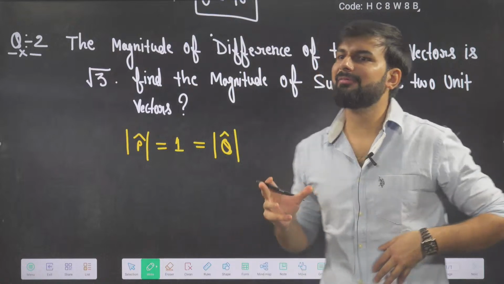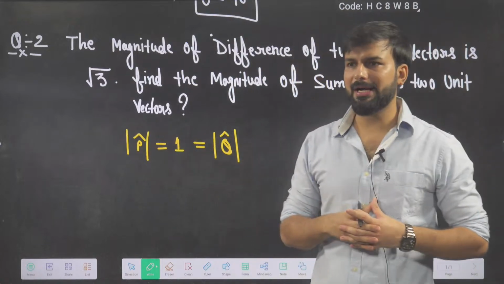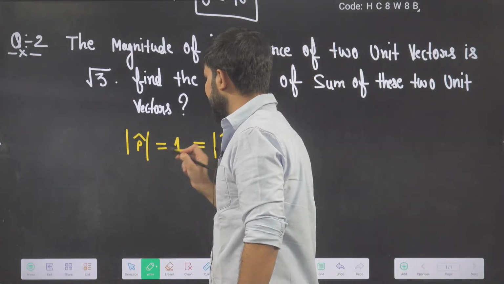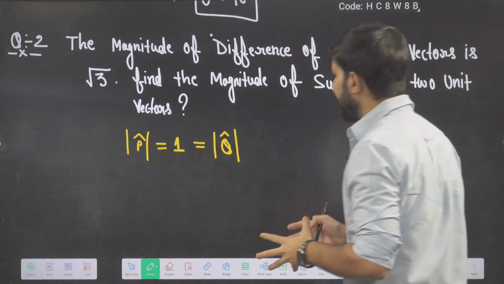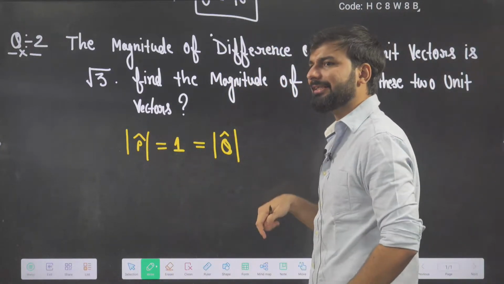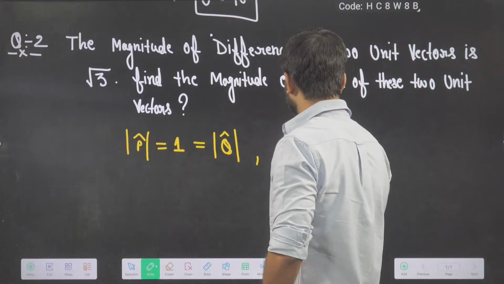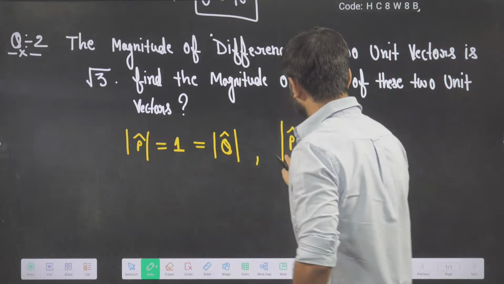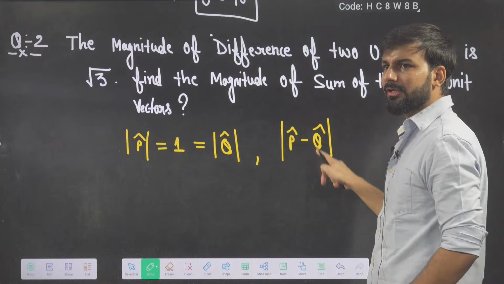So this time I have two unit vectors. One is p cap and one is q cap. And what is their magnitude? Their magnitude is 1. Very good. And what is it saying? What is the magnitude of the difference? How will I write the magnitude of the difference? Write the symbol for it. P cap minus q cap, and this is the difference of two unit vectors and their magnitude.